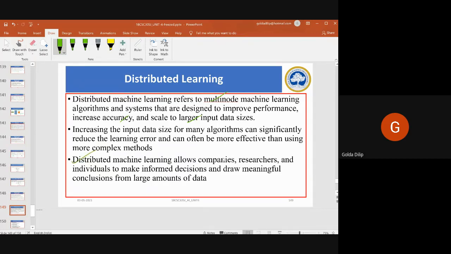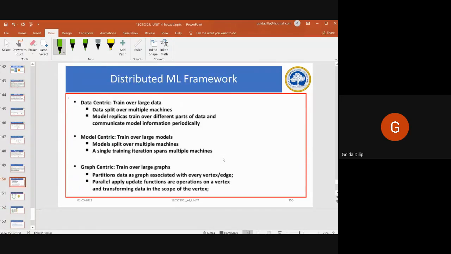Distributed learning allows companies, researchers, and individuals to make informed decisions and draw meaningful conclusions from large amounts of data. I just mentioned more than one agent. This is also a subset of multi-agent based learning, where more than one agent will be working on different parts of a data set. You basically have three different types.